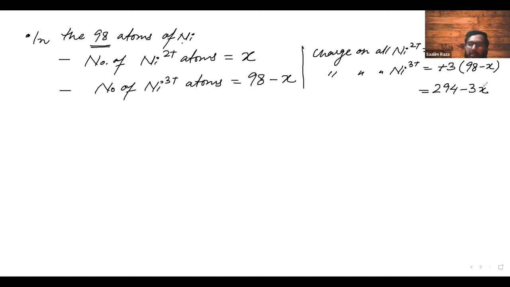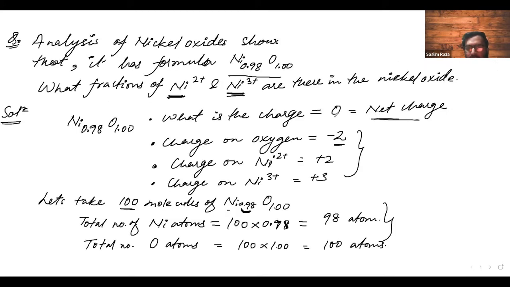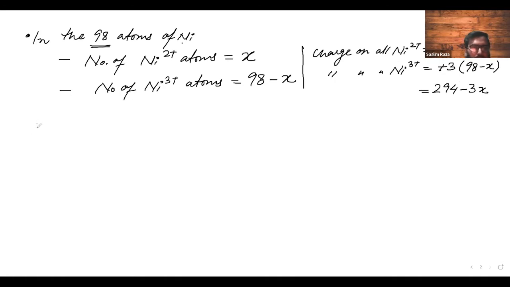Any doubts still here? Now we will take the statement that net charge is equal to 0. So if we add charge on oxygen atoms and charge on Ni atoms.